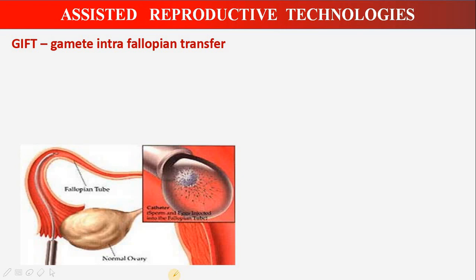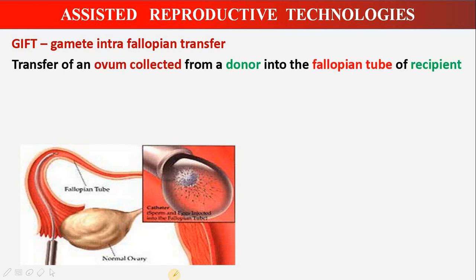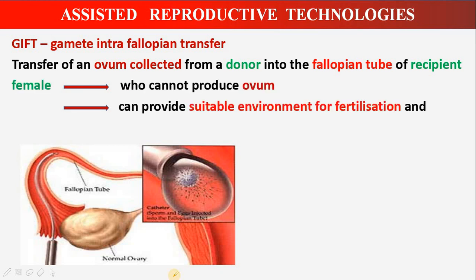The next assisted reproductive technology is called GIFT. This is called gamete intrafallopian transfer. Gamete intrafallopian transfer is the transfer of ovum collected from the donor into the fallopian tube of the recipient female who cannot produce ovum but can provide a suitable environment for fertilization and further development.